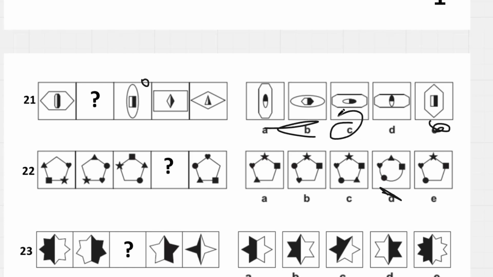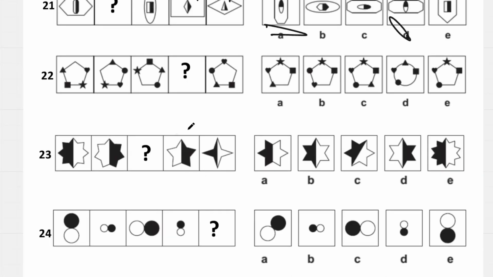be C. Just focusing on the star here for 22, it's going to go in an anti-clockwise direction, which means it's left over here, to go to the left, up here, and then it's going to be at the top. Can't be D. Now looking, same thing is going to happen with the triangle. It's going to end up in the bottom right corner, so it has to be C.